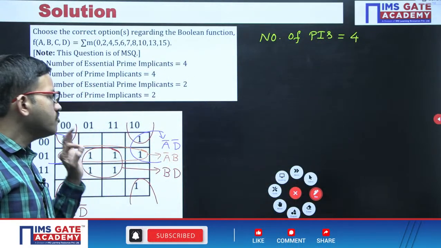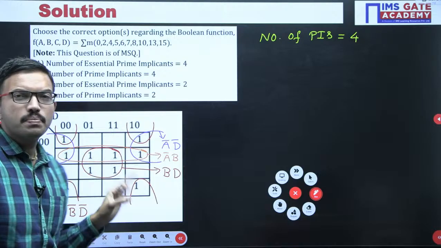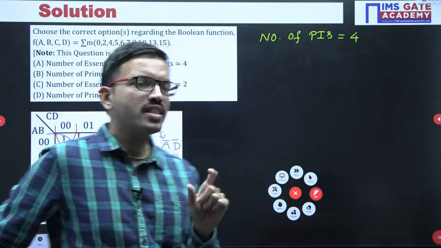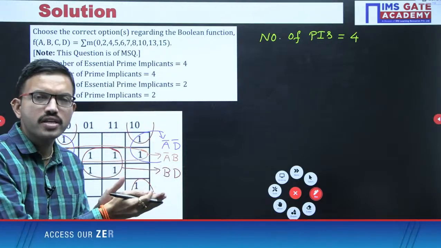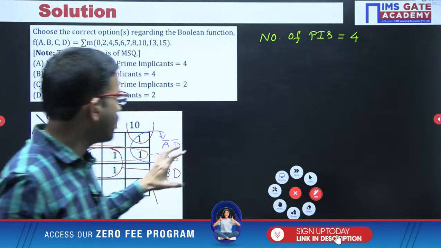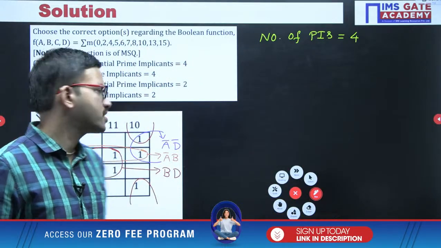Now we will decide among all the groupings, whichever groupings are mandatory or compulsory, the respective product terms we got, we will rename as essential prime implicants.